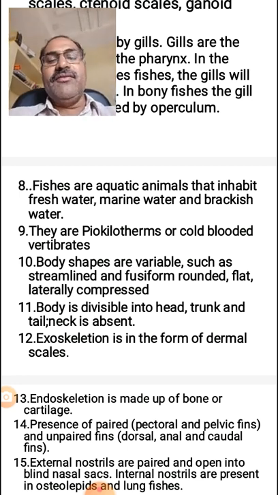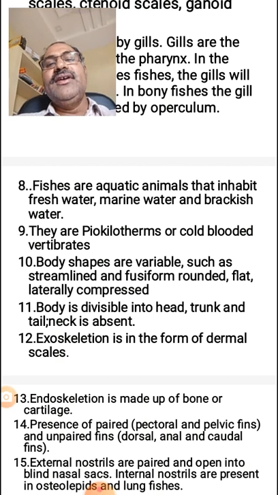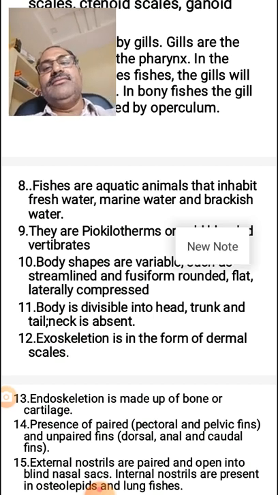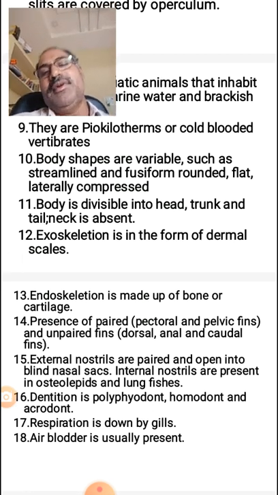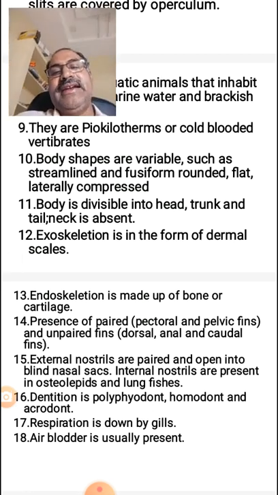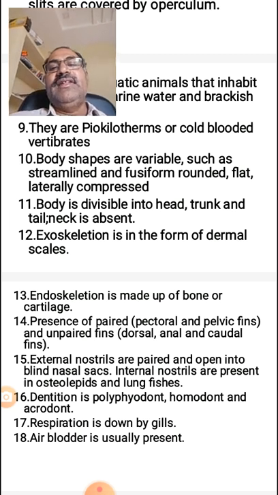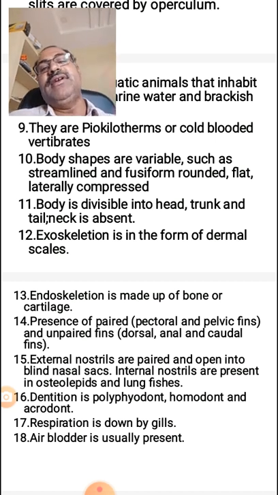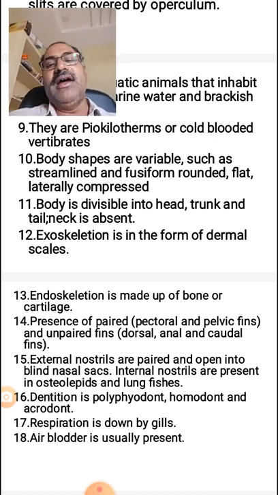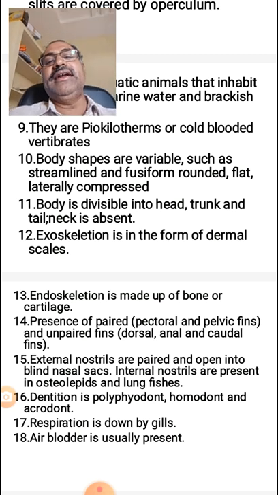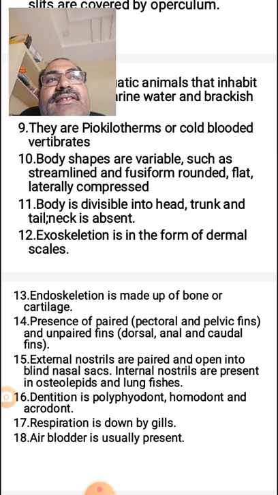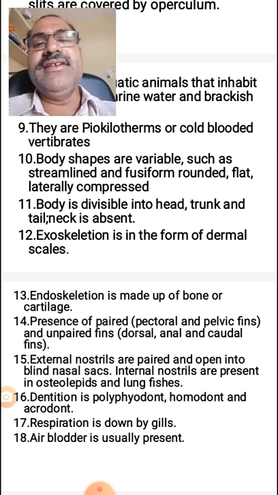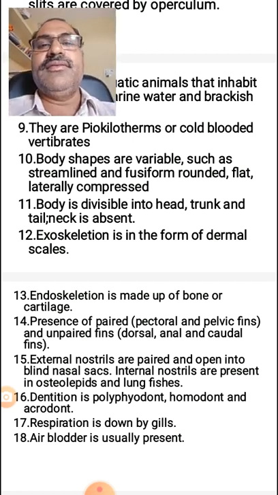Why the neck is absent in the fishes: during swimming, a neck would cause some problem, that is why it is absent. And as I already told you, the exoskeleton is in the form of dermal scales: placoid, cycloid, ctenoid, ganoid, rhomboid. And the endoskeleton is either cartilaginous or bone.